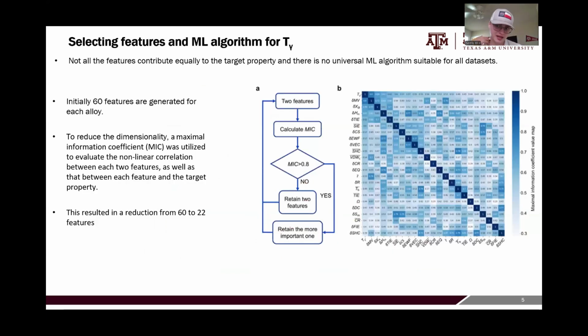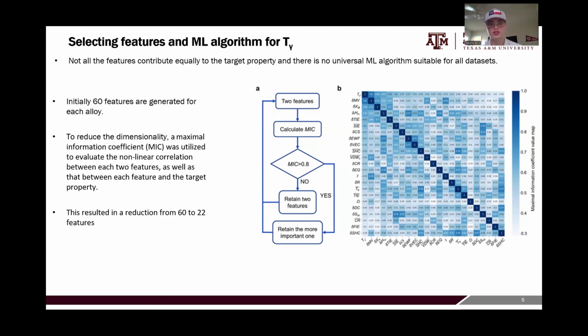So kind of breaking this down into the parts, not all features contribute equally to a target property, and there is no universal machine learning algorithm suitable for all databases. So they have to do what is called feature engineering. Initially they generated 60 features, but this is very large. This data set is highly dimensional, and it can be very computationally expensive to work with.